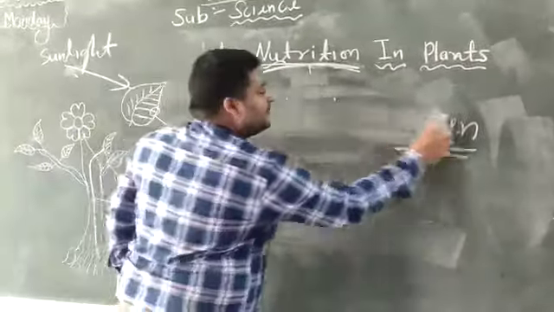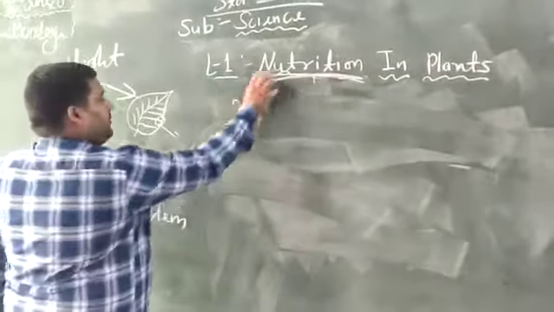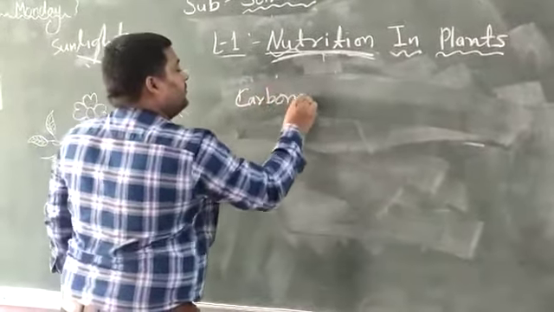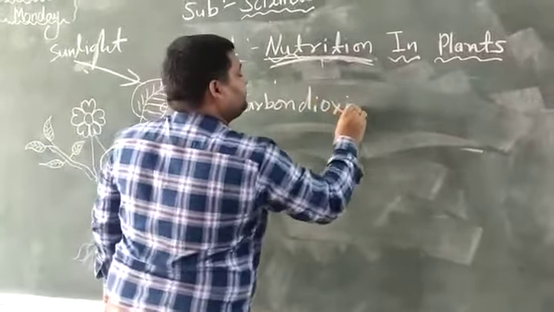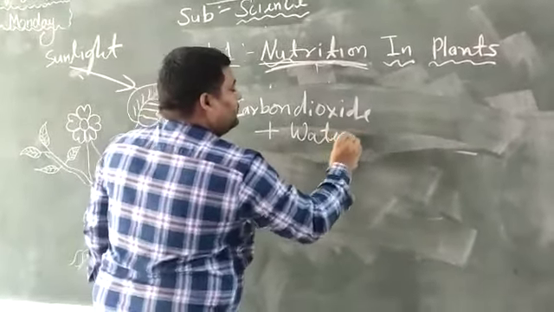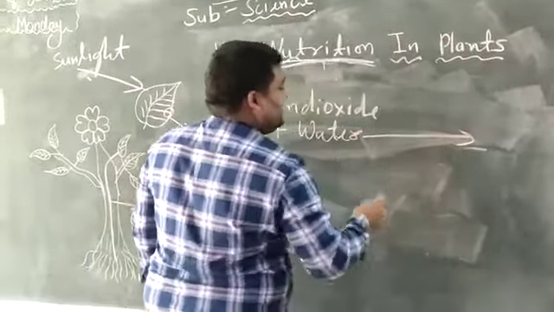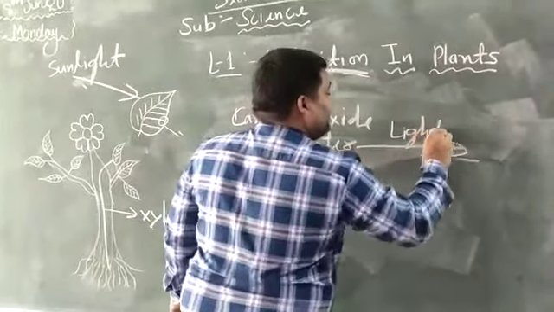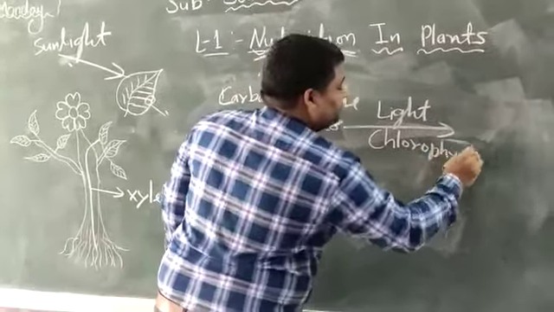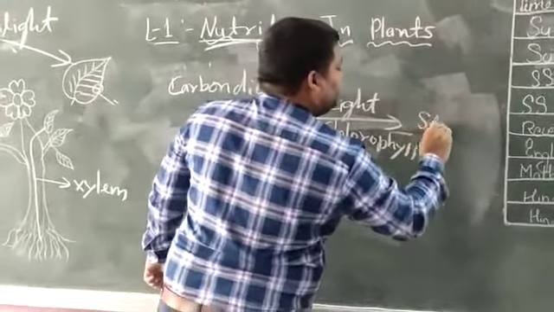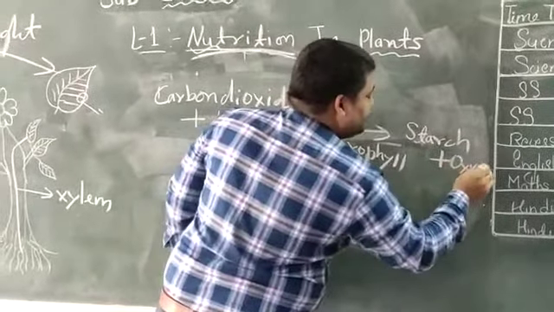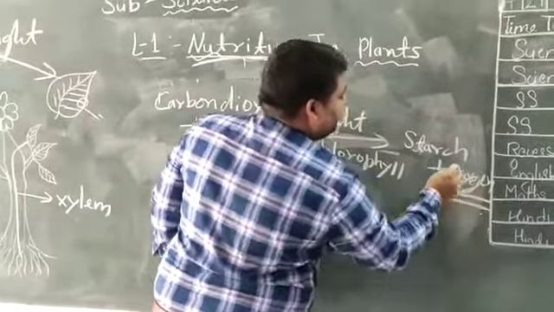I am writing a simple equation. Carbon dioxide plus water, in the presence of sunlight as well as chlorophyll, gives food prepared in the form of starch, and one more byproduct is released that is called oxygen.